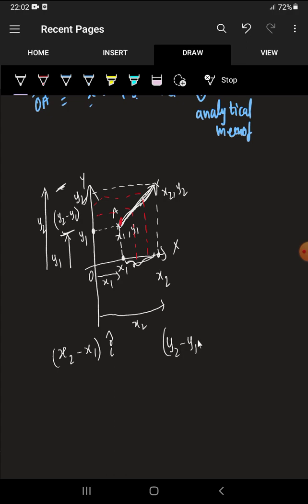So now the particle displacement vector, I am naming as starting from A and ending at B, and this is a vector, that's why I am representing it with the bar. So this is simply the name. Now that vector representation AB bar is simply x2 minus x1 i cap plus y2 minus y1 j cap. Why have I given plus? Because it traveled along both the axes at a time, so along the x-axis plus along the y-axis. So this is for 2D geometry.